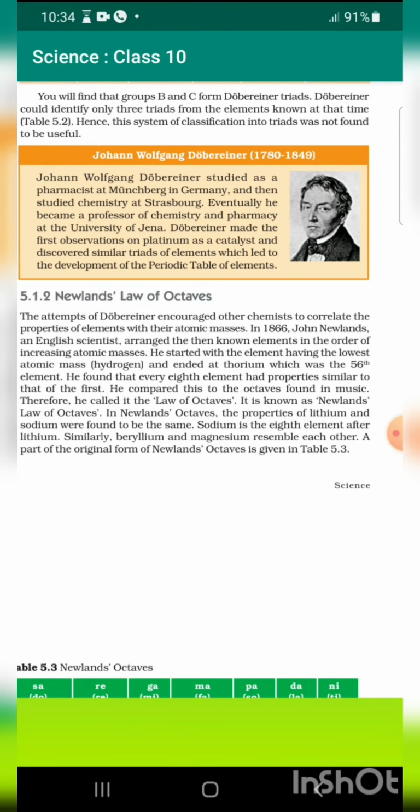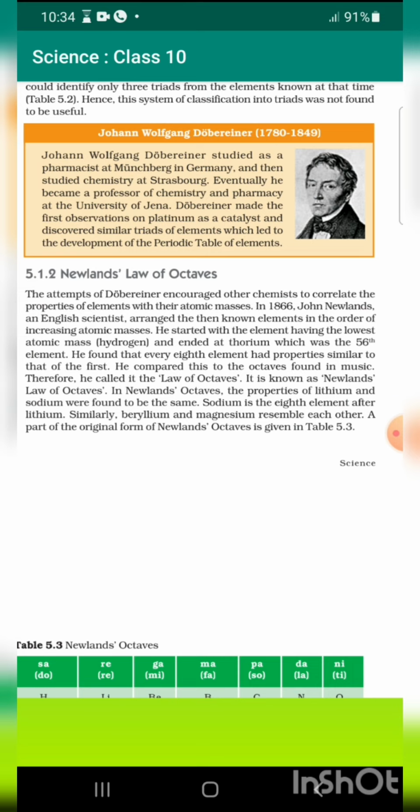You will find that groups B and C form Döbereiner's triads. Döbereiner could identify only three triads from the elements known at that time. Hence, this system of classification into triads was not found to be useful.